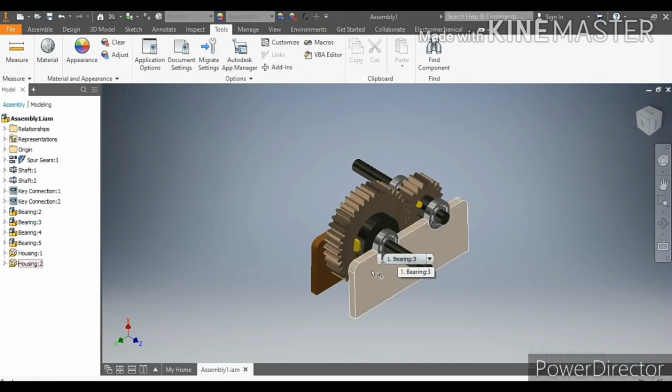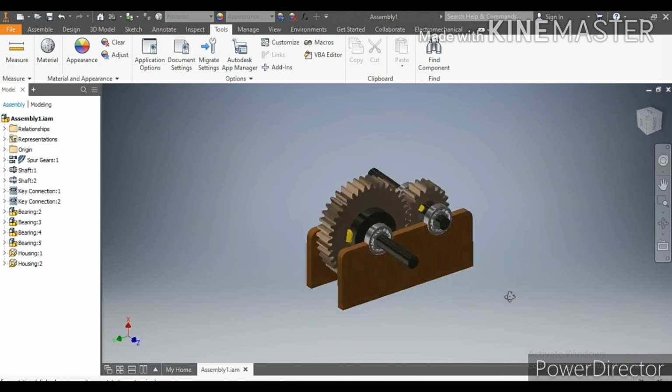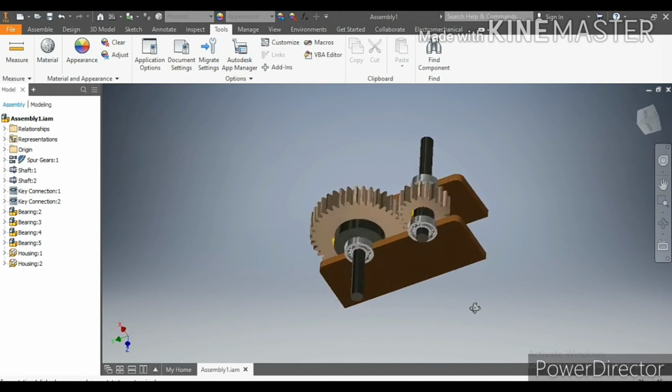Bearings are used to reduce friction. Gear train needs more than two gears arranged to transmit power. Such arrangement is known as gear trains. Gear trains are of four types: simple, compound, reverted and epicyclic.